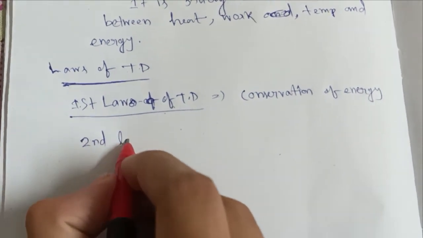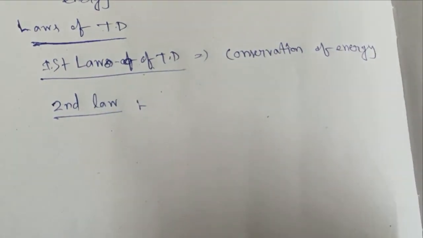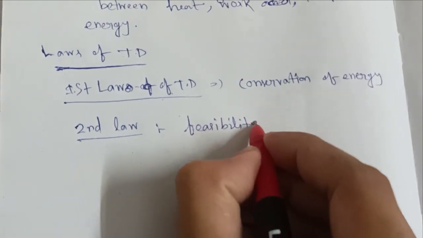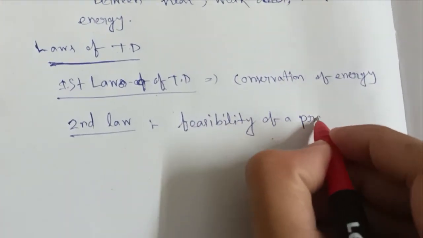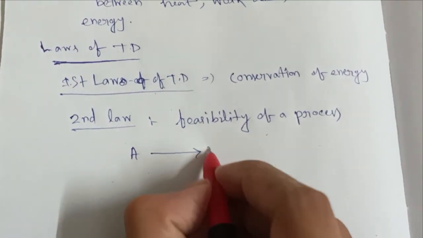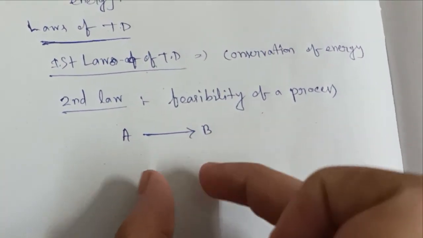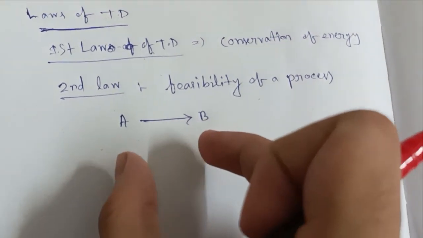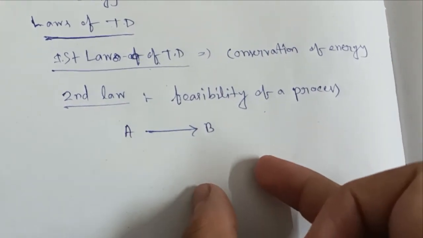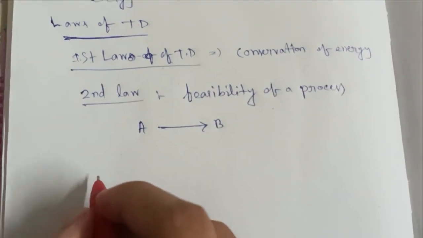Second law, what does it tell? The second law tells about the feasibility of a process. Suppose a process is going from A to B, then how is this process going from A to B, how feasible it is, that is, is it possible or not, in what direction it is possible, how much time it takes. This is related to the second law.